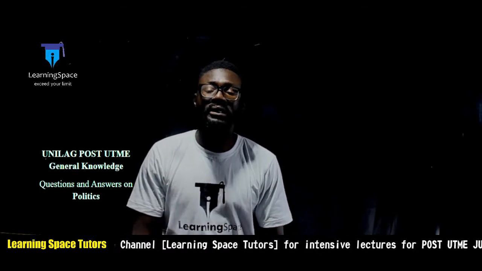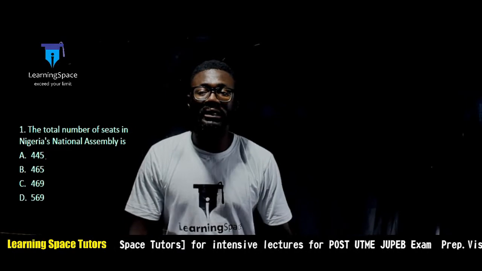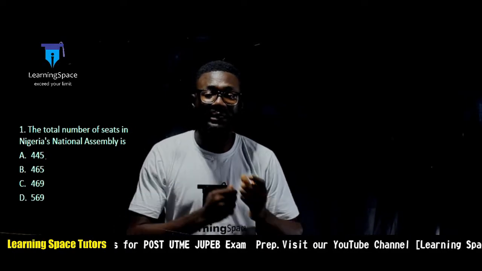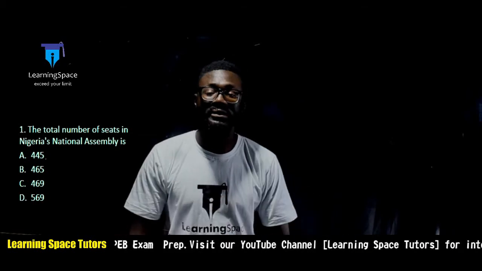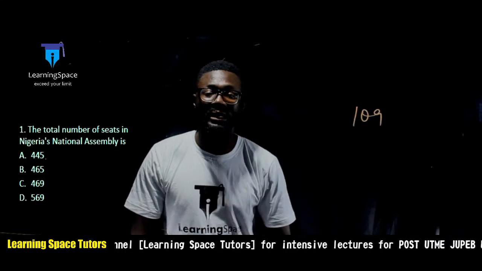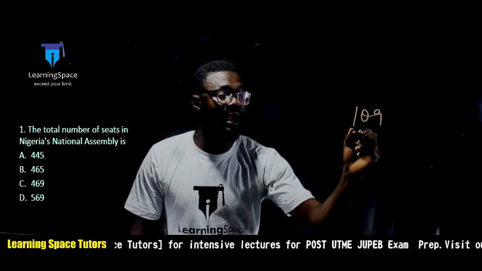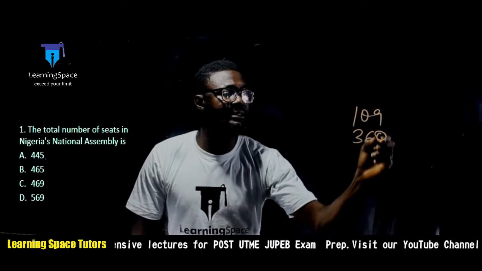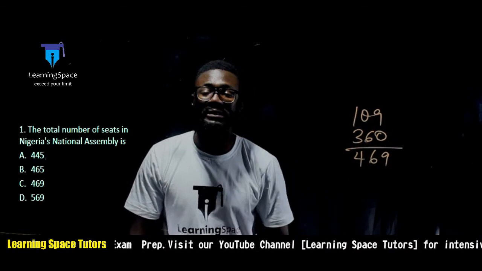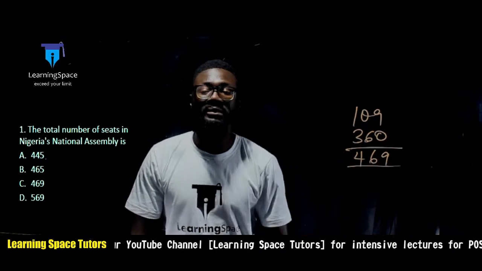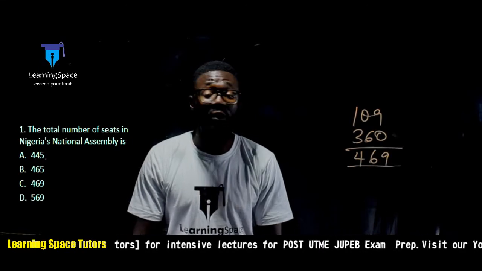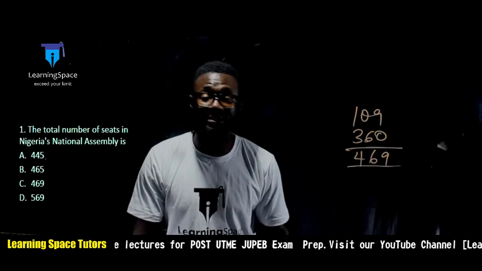Now, this very first question says, the total number of seats in Nigeria's National Assembly is how many? Don't forget that our National Assembly is made up of the Senate and the House of Representatives. So we have the Senate having 109 seats and the House of Representatives having 360 seats. If we add this together, we are going to have 469 seats. So our National Assembly has a total of 469 seats, and that is option C.